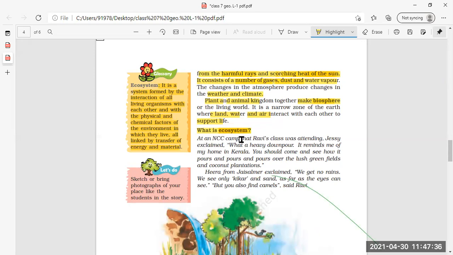Now at an NCC camp that Ravi's class was attending. Now an NCC camp means, what do you mean by NCC camp?